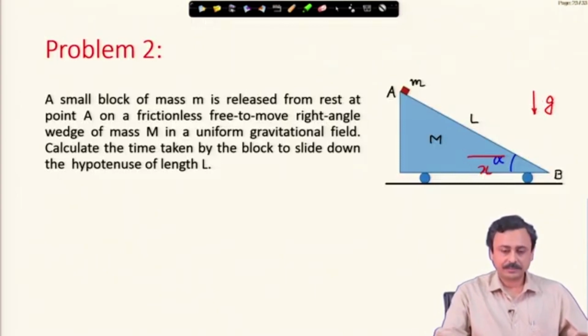Let us look at another example. A small block of mass m is released from rest at the point A at the top of the wedge on a frictionless free to move right angle wedge of mass capital M in a uniform gravitational field with acceleration due to gravity as g.